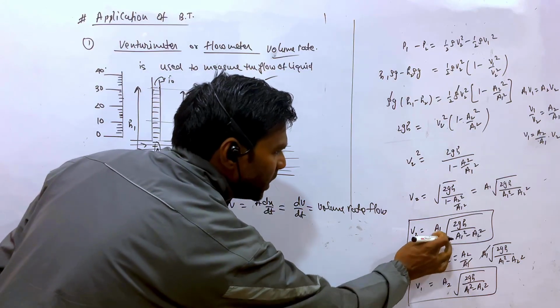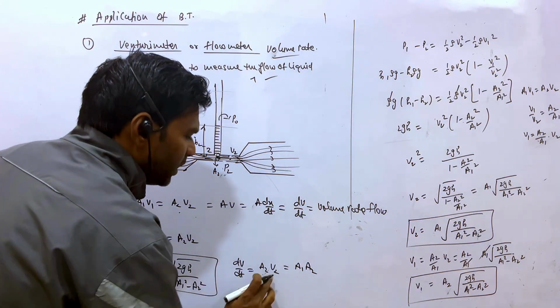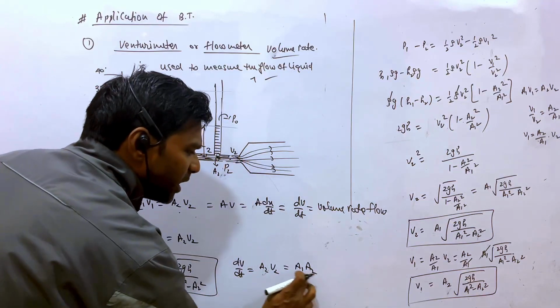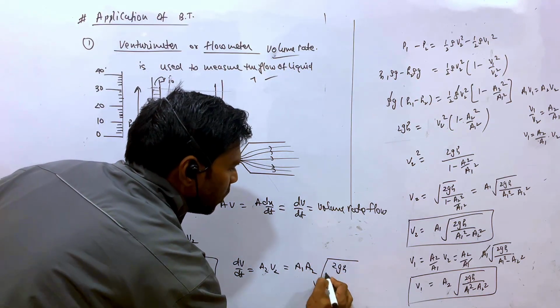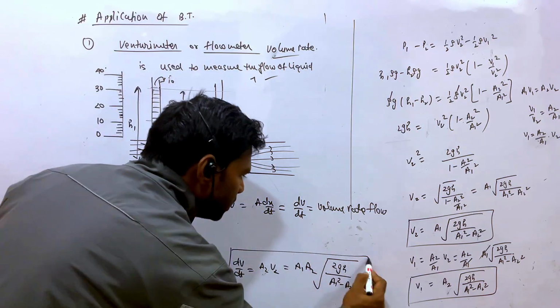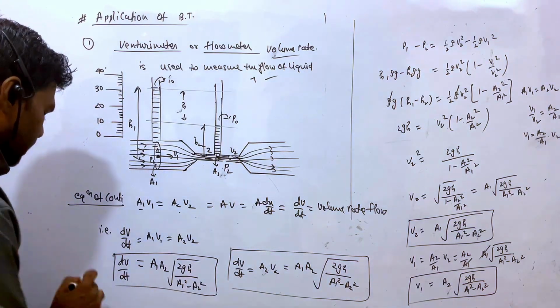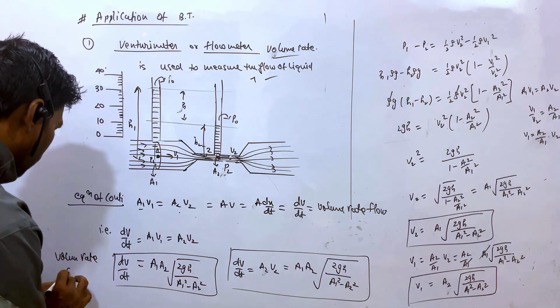If this is V2, multiplied by A2, what will you get? A1 A2, right? When V2 is multiplied by A1, the same thing you will get, root over 2gh upon A1 square minus A2 square. So this is the volume rate flow.